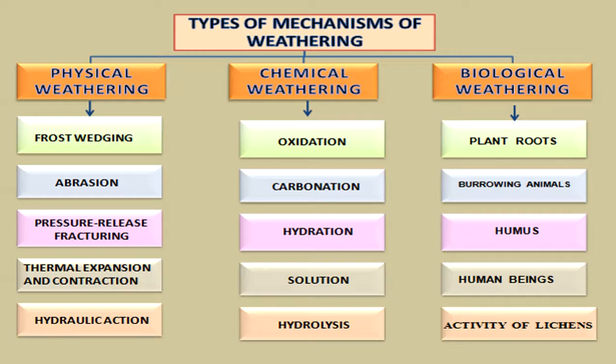Physical weathering can be subclassified into frost wedging, abrasion, pressure release fracturing, thermal expansion and contraction, and hydraulic action. Chemical weathering can be subclassified into oxidation, carbonation, hydration, solution, and hydrolysis, while biological weathering can be subclassified into the action of plant roots, action of burrowing animals, action of humus, action of human beings, and the activity of lichens.